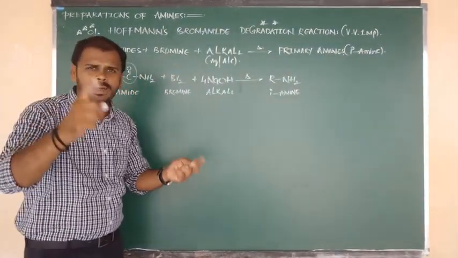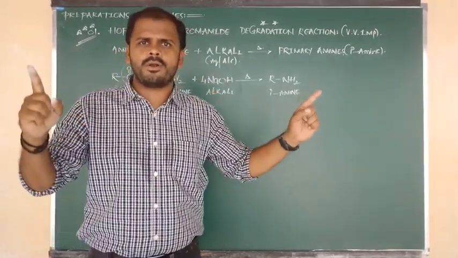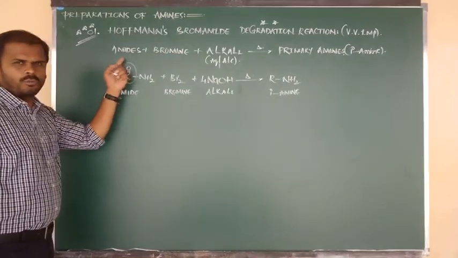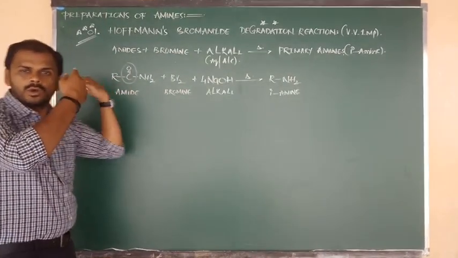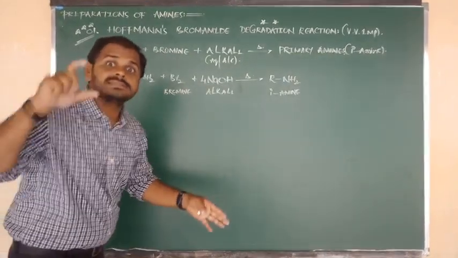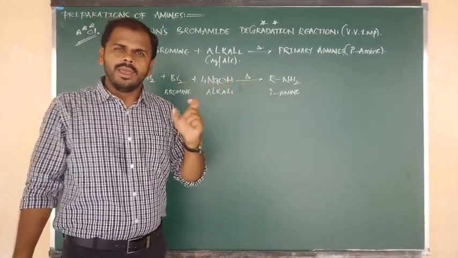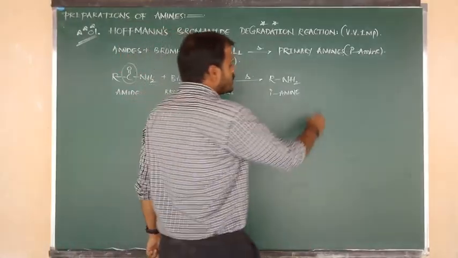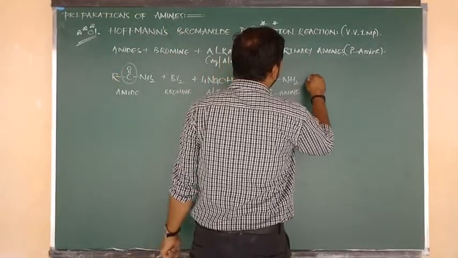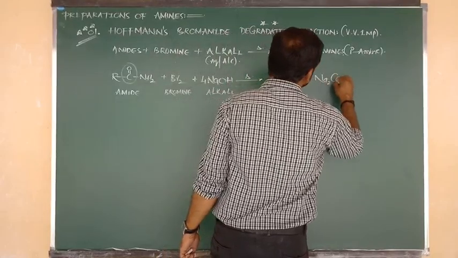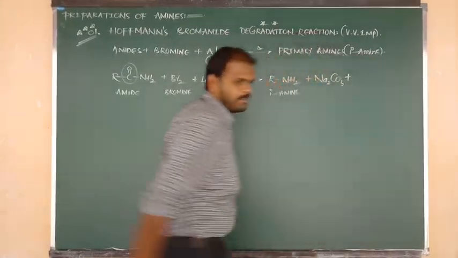But all of you remember, very important, such C double bond O group, such carbonyl group from amide, undergoes degradation, but that C double bond O group is removed in the form of Na2CO3. So the carbonyl group undergoes degradation in the form of Na2CO3, sodium carbonate.